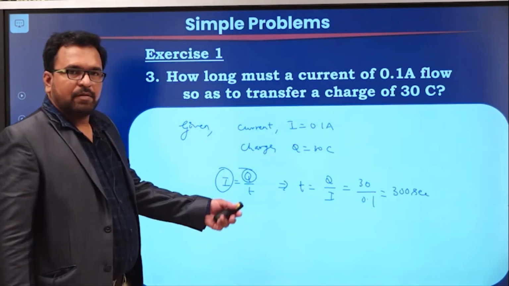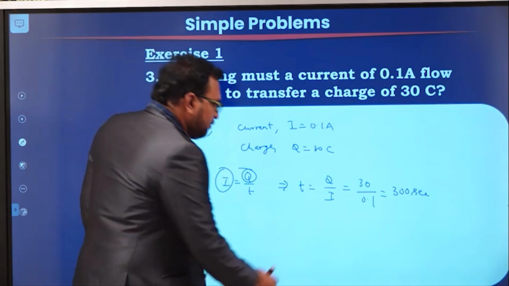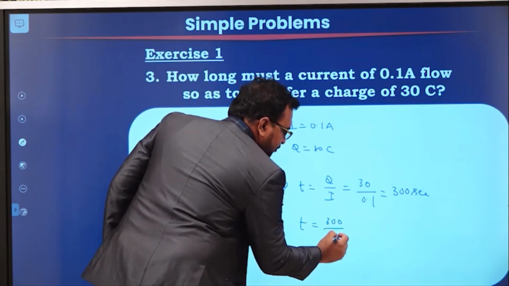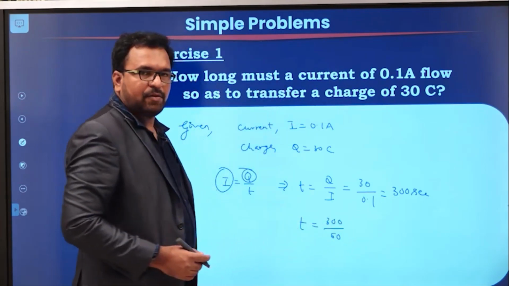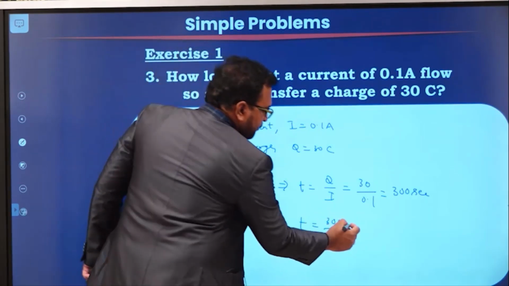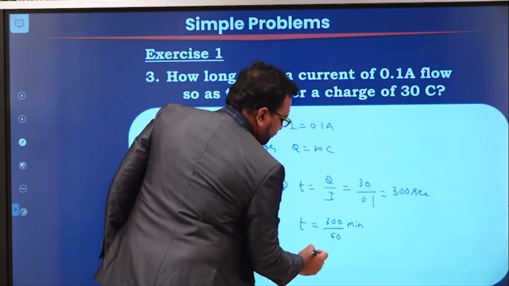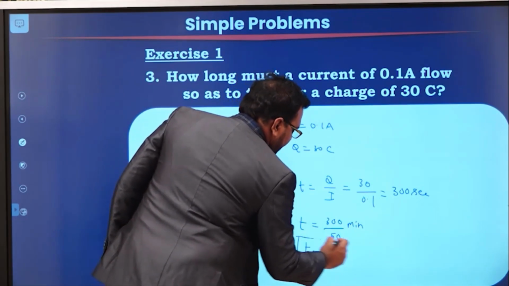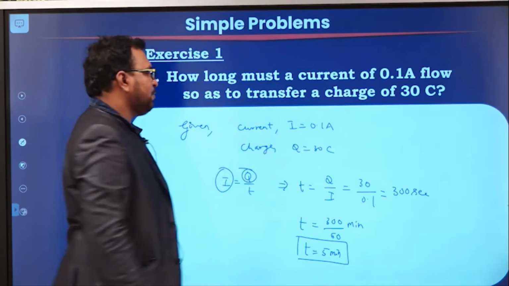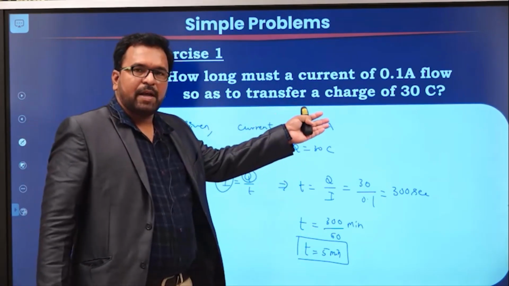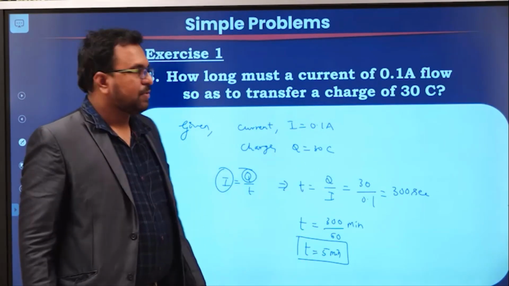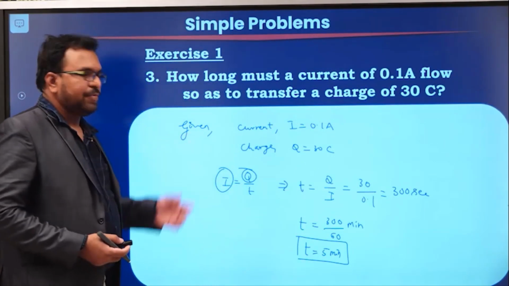Okay, if you are asked to convert to minutes, you have to divide by 60, because 1 second is equal to 1 by 60 minutes. So 5 minutes. So the time required to transfer 30 coulombs of charge by 0.1 ampere of current is 5 minutes or 300 seconds. So this is how you are going to solve the 3 problems.